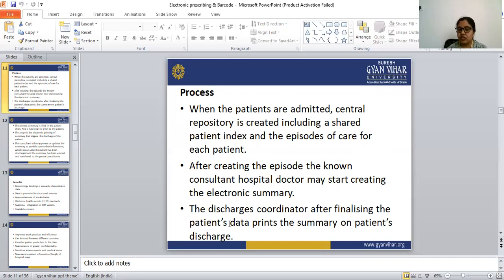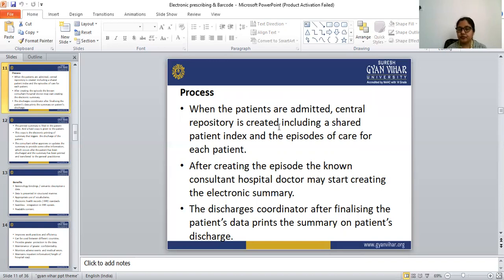This means each patient's data must be finalized before discharging that patient. After finalizing the patient data, they print the summary report on the patient discharge sheet, meaning the summary that is made by the hospital doctor.